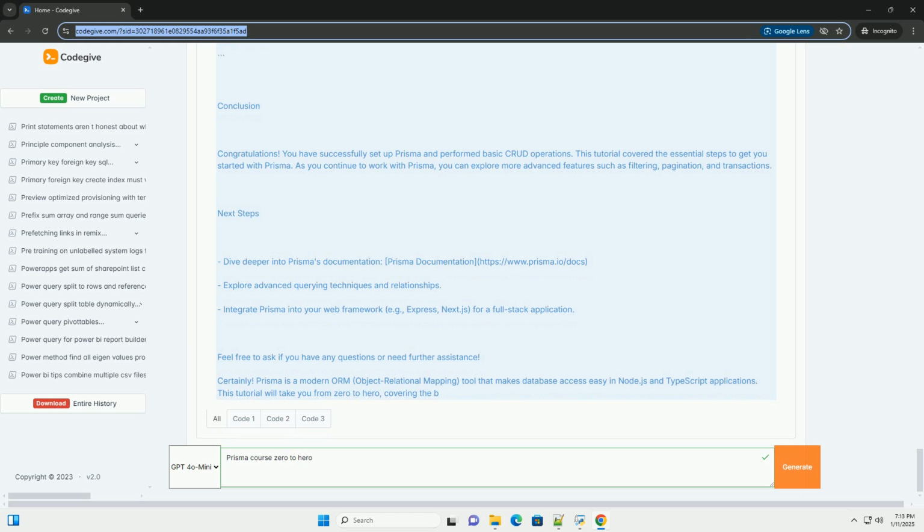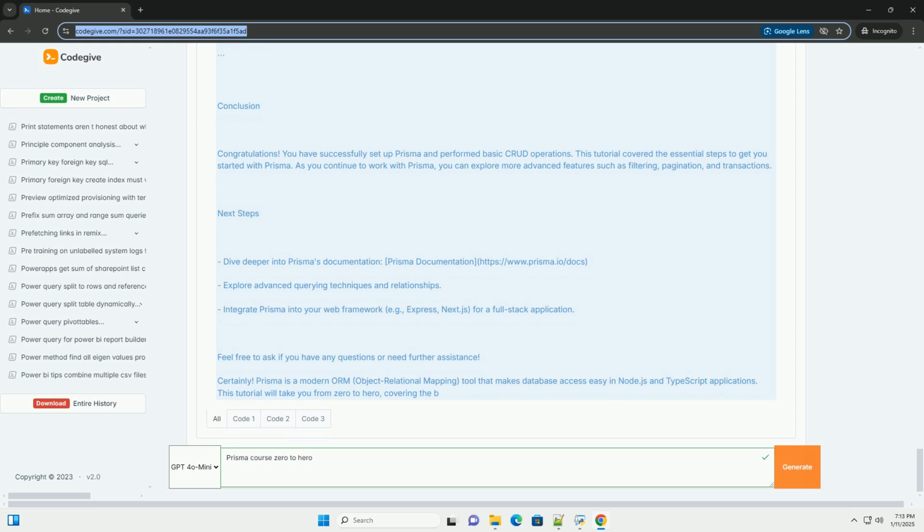7. Querying the database. Let's write some code to interact with the database. Create a new file index.js. 8. Working with relations. In the above code, we created a user and a post, linking the post to its author using author ID. Now let's retrieve a user along with their posts.